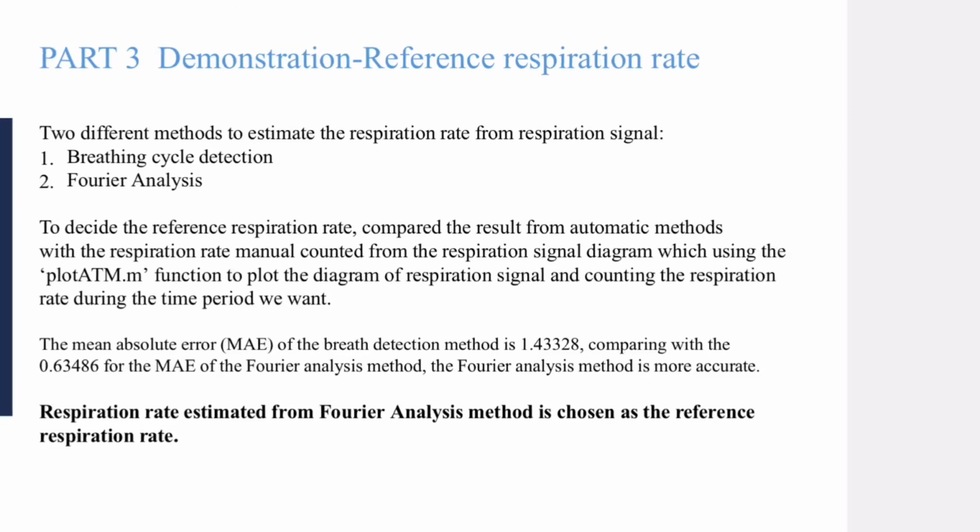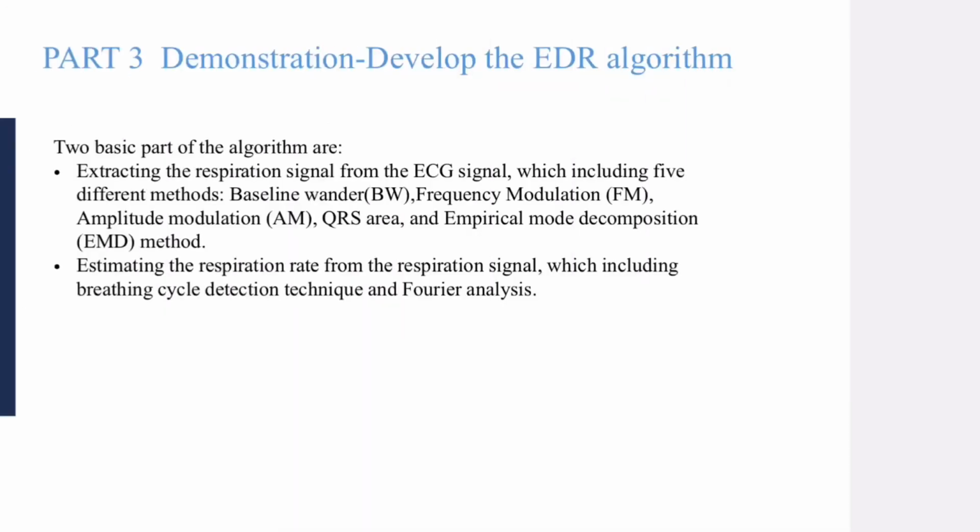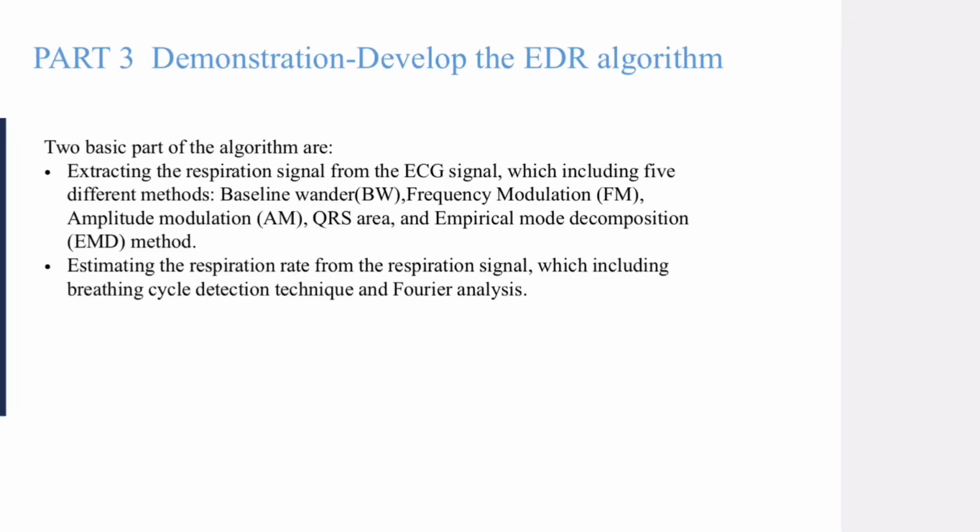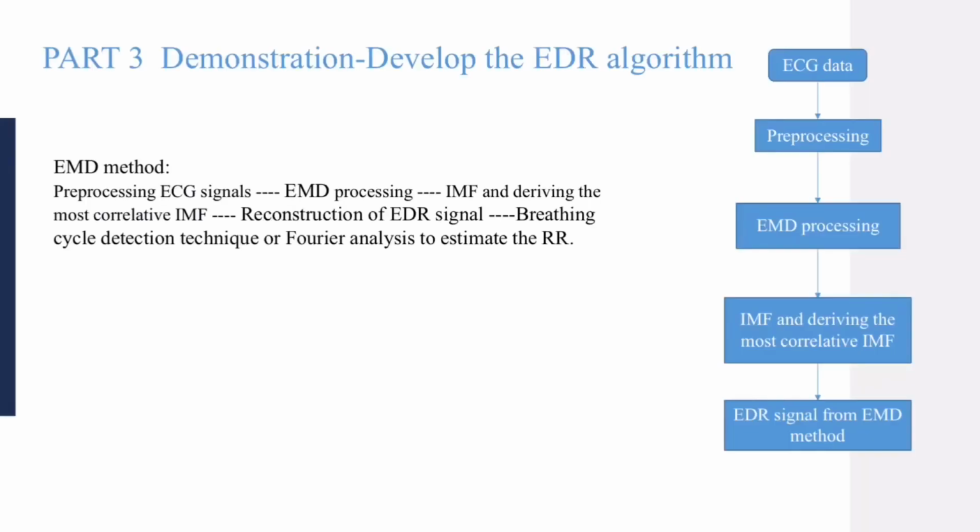Next, the development of EDR algorithms demonstration. There are 2 basic parts of the EDR algorithm. The first part is extracting the respiration signal from the ECG signal, which includes 5 different methods: baseline, frequency modulation, amplitude modulation, QRS area, and empirical mode decomposition method. The second is estimating the respiration rate from the respiration signal, which includes the breath cycle detection technique and Fourier analysis. The next 2 slides illustrate the logic diagram of the different EDR methods.